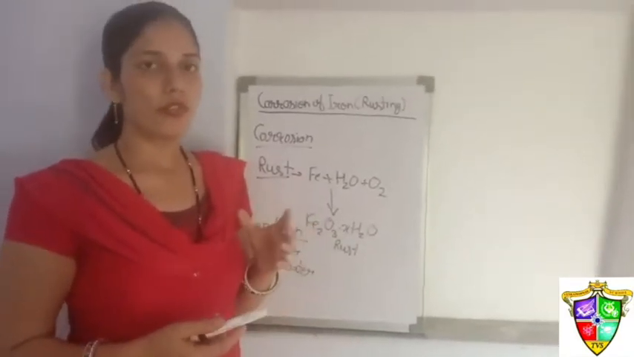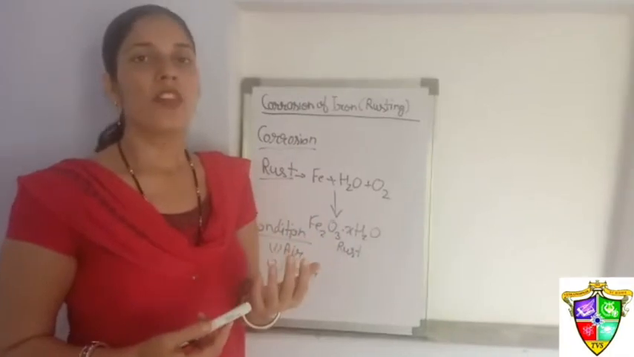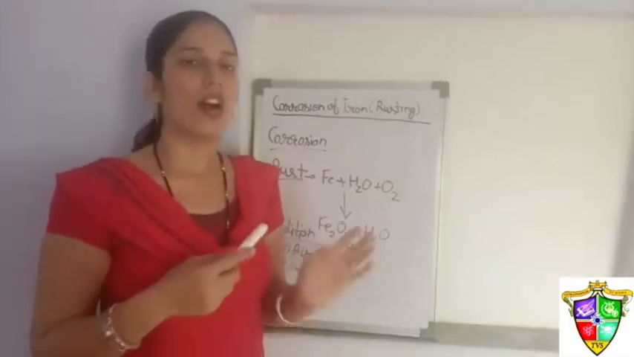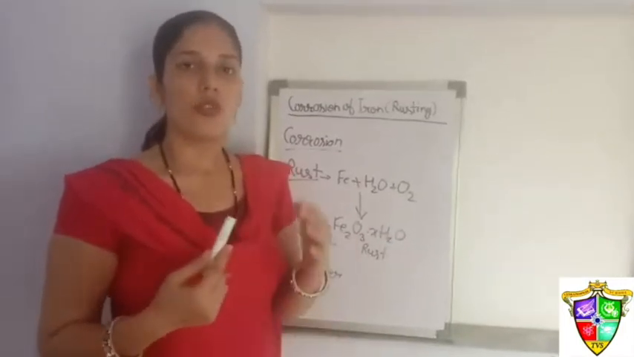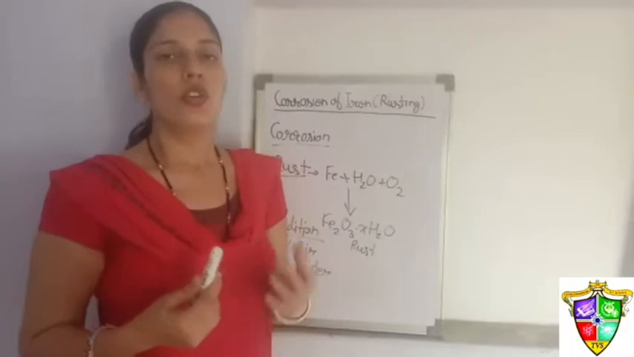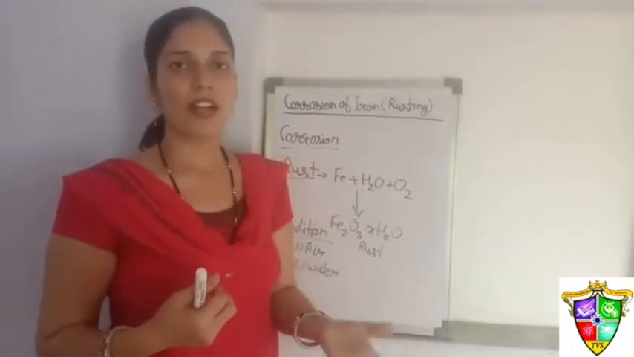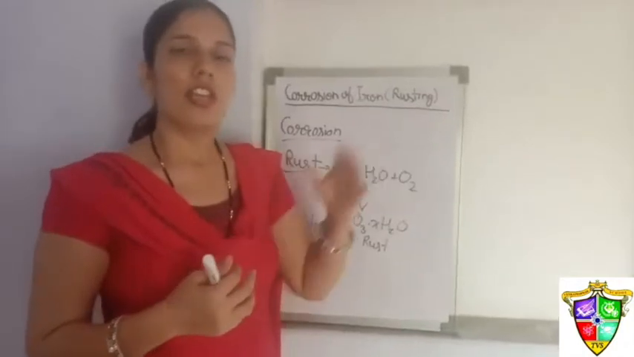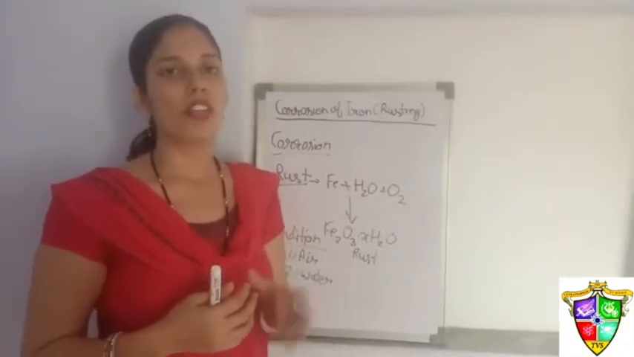Also the ships which go in the sea water: sea water contains salt, so because of that salt the rusting process starts faster on the ship's side. So each year we have to spend a lot of money to replace that part or to paint that part. So how can we prevent the rusting process? Now we will study how we can prevent it one by one.